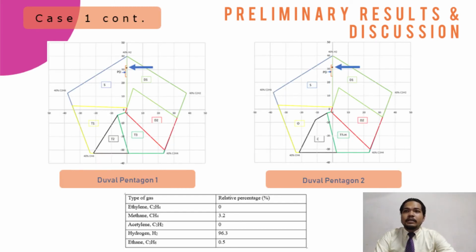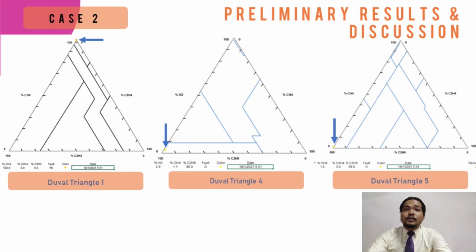By using DP1 and DP2, case 1 is analyzed. You can see in the slide, I provided the percentage of the 5 gases that will be plotted in DP1 and DP2. You can see that I provided the DP1 and DP2 results, which are also corona partial discharge. Next is case 2.